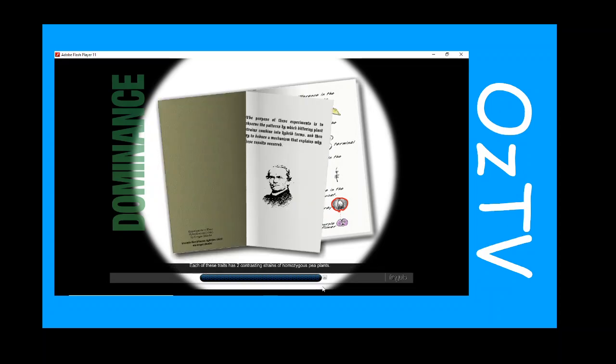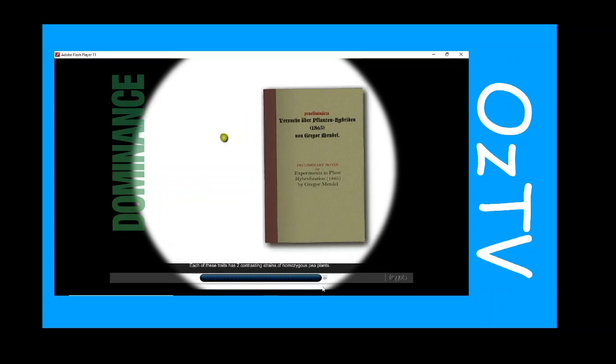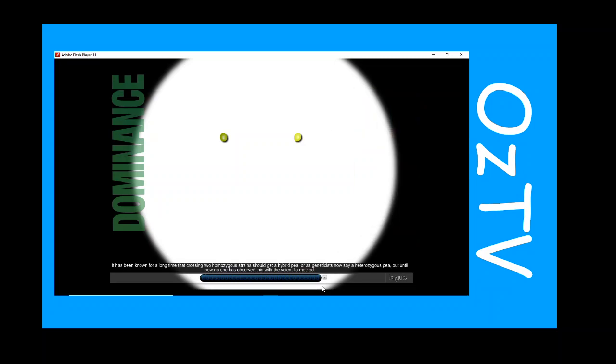Each of these traits has 2 contrasting strains of homozygous pea plants. It has been known for a long time that crossing 2 homozygous strains should get a hybrid pea, or as geneticists now say a heterozygous pea, but until now no one has observed this with the scientific method. Through careful observation, I would like to see if any patterns in offspring type occur. If they exist, then it is my intent to decipher them with an explainable law. So let's begin first by planting our homozygous parent peas.